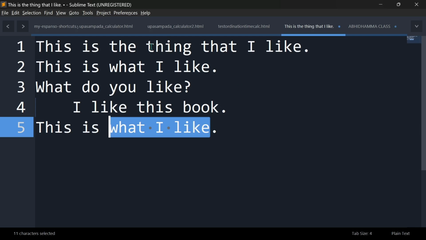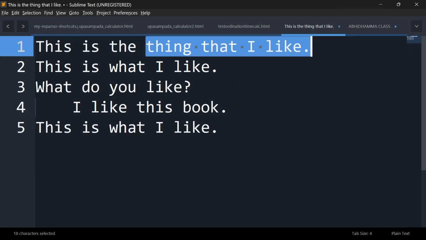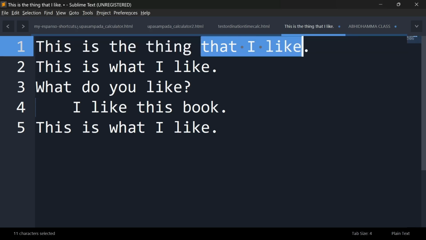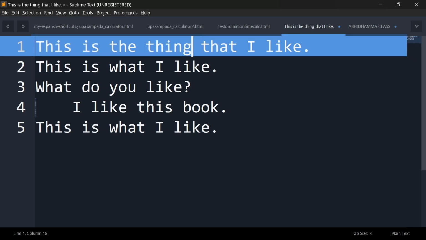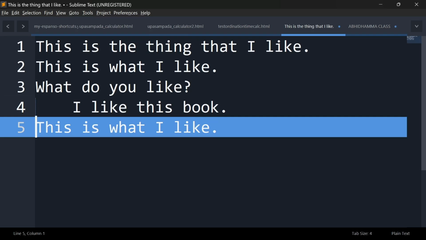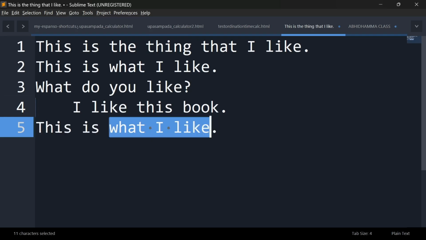Normally the relative clause, look at this one. Here, this one is that I like, okay? This is a relative clause, no? That I like. And it refers to a noun that was previously mentioned, the thing, right? So you have the noun and the relative clause adding some information about it, right? But look at this sentence with what. What I like is the relative clause, but there is no noun before it. You see? There is no noun before it. It's different.